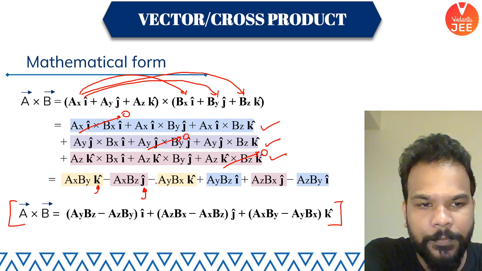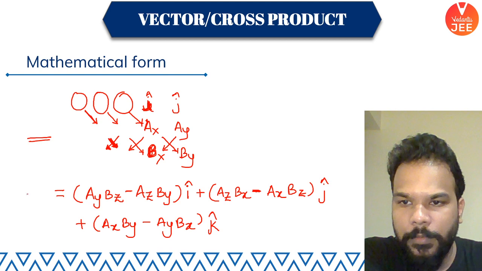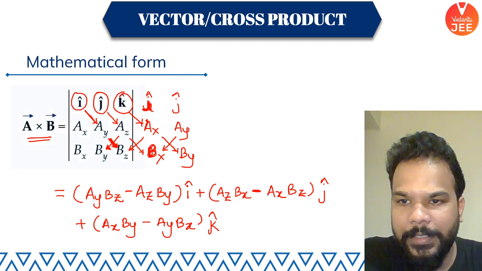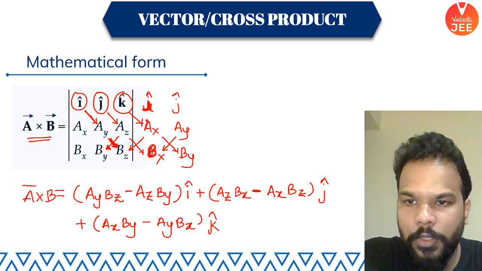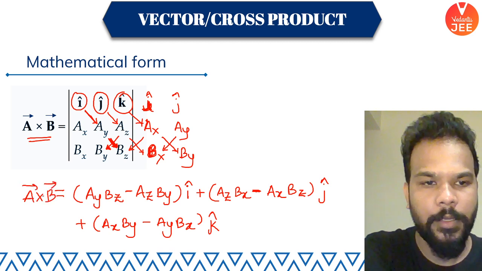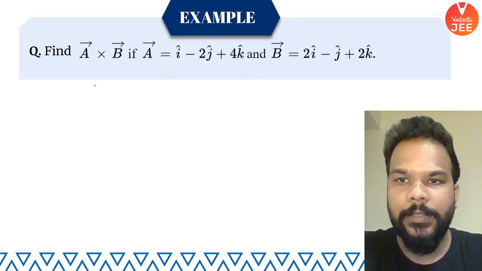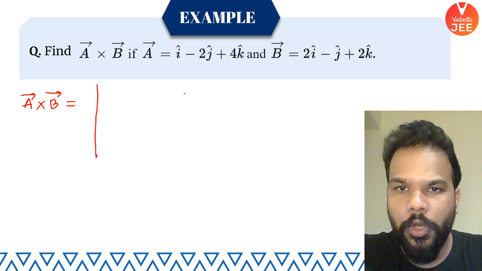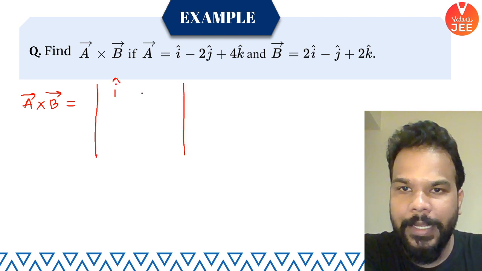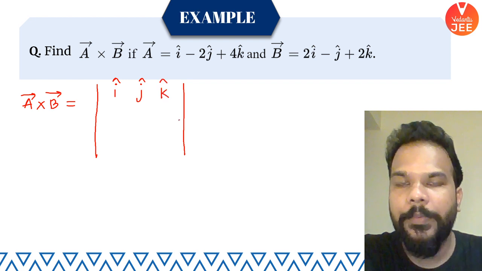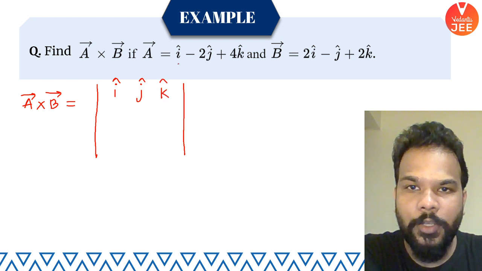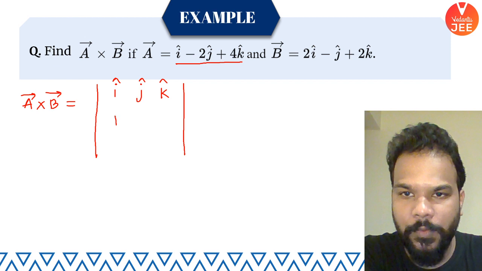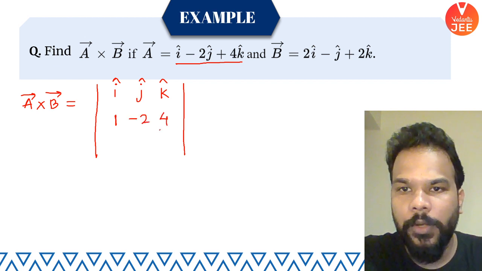Okay, got it, guys? I know you might still be feeling that what exactly sir has done, so I will give you an example to close the deal. Okay, everyone? Yep. So let's understand this and try to find out A cross B. So to find out A cross B, what you will do, you will draw a determinant. You will write I cap, J cap and K cap in the very first row. Then what do you see? This is your vector A. It has components 1, -2 and 4. So you will write it as 1, -2 and 4. This is your vector A.